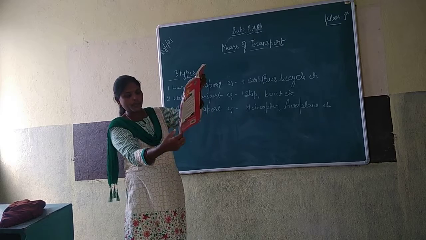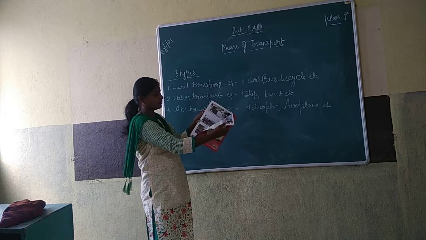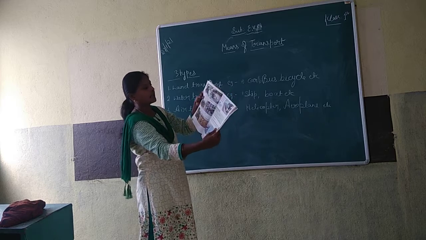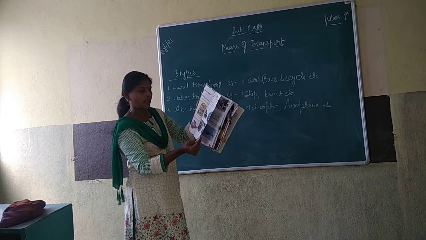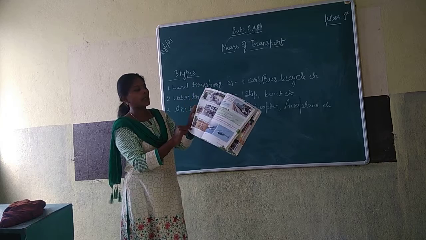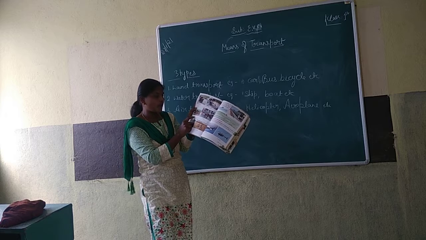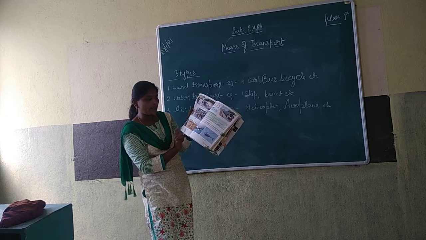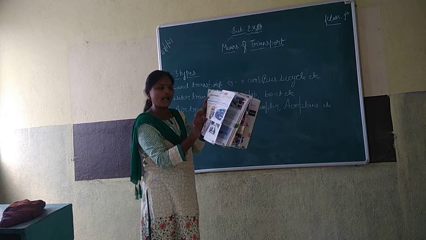Pictures are on the next page, number 181. See, train. Next cycle, rickshaw, motorcycle. See cycle rickshaw, auto rickshaw, bus, car, motorcycle, scooter, auto rickshaw, cycle rickshaw, bullock cart, tanga, tractor, bicycle. Understood? These are some examples of land transport.